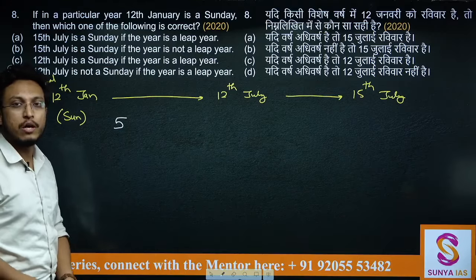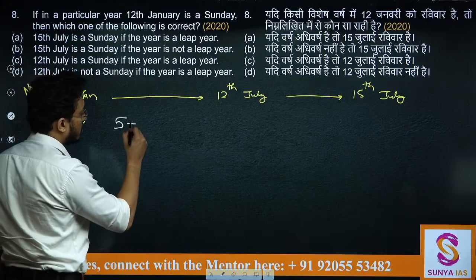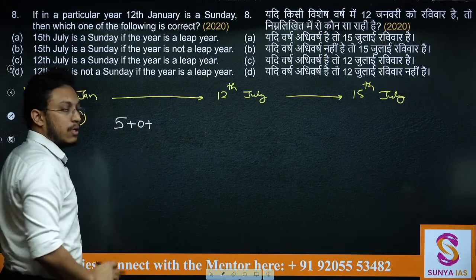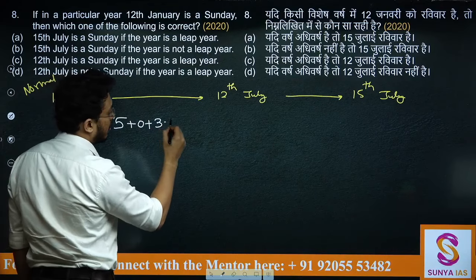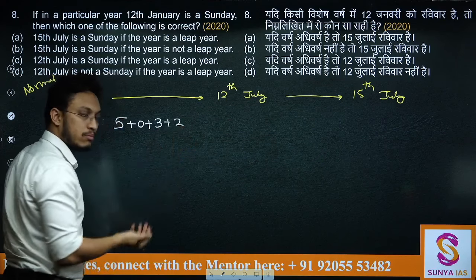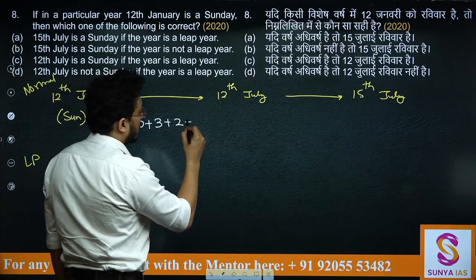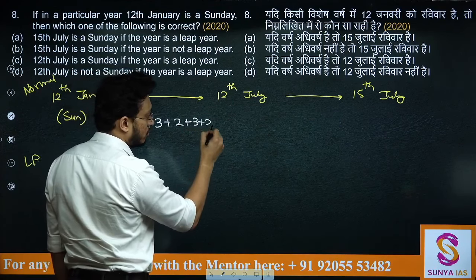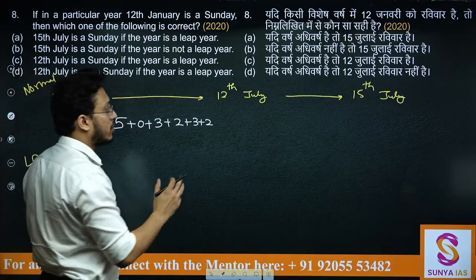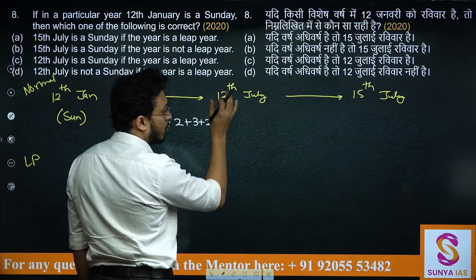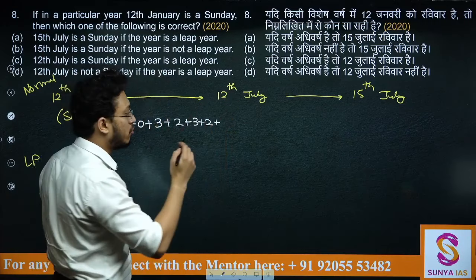So February will have only 28 days. That means 0 odd days. Then March 3, 31 days. April 2, 30 days. May 3, June 2. July only till 12th of July you are supposed to count. So till 12th of July you will have 12 days. 12 by 7 will give you 5 odd days.